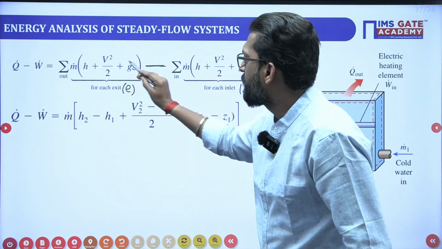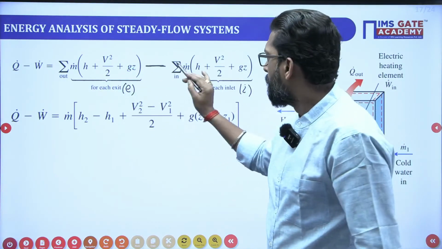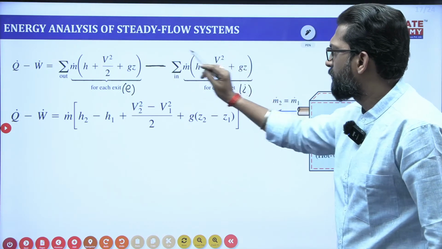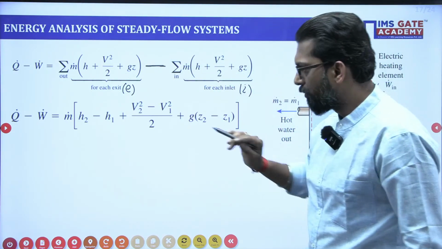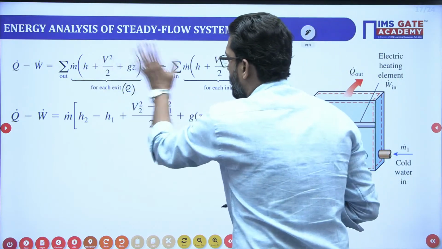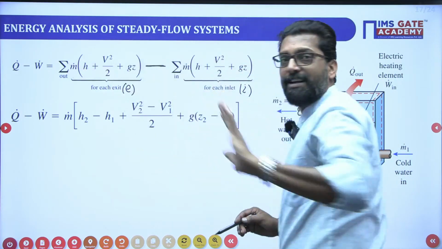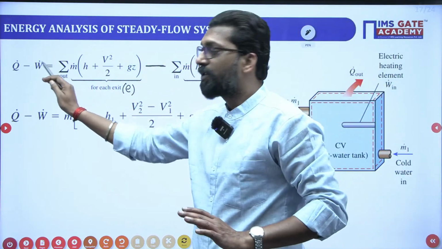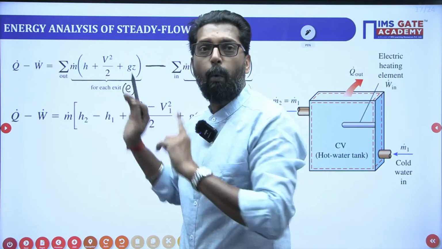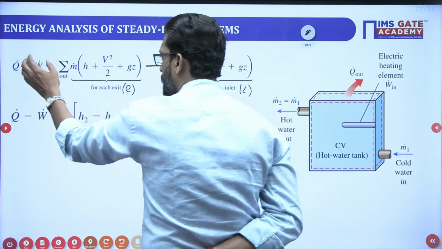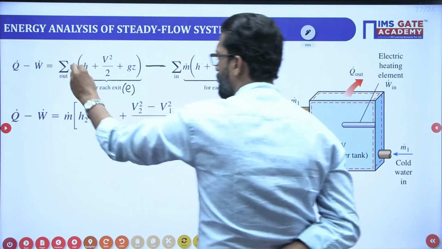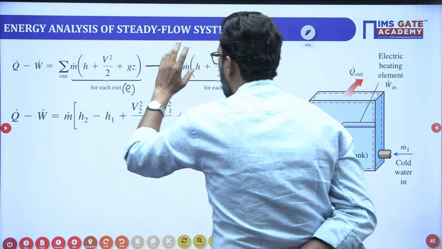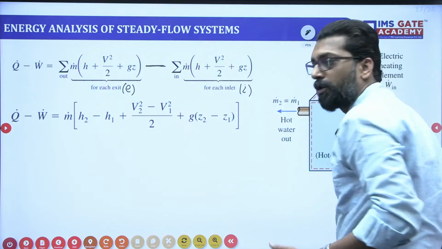Enthalpy plus kinetic energy plus potential energy at exit, minus mass at inlet with its enthalpy, that means exit minus inlet. This is the energy associated with the mass transfer, and this is the energy which is associated with the heat and work. So the difference of heat and work is equal to mass at exit corresponding to that energy, minus mass at inlet corresponding to that energy.